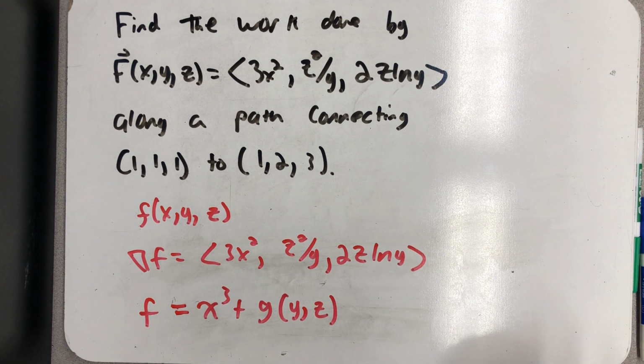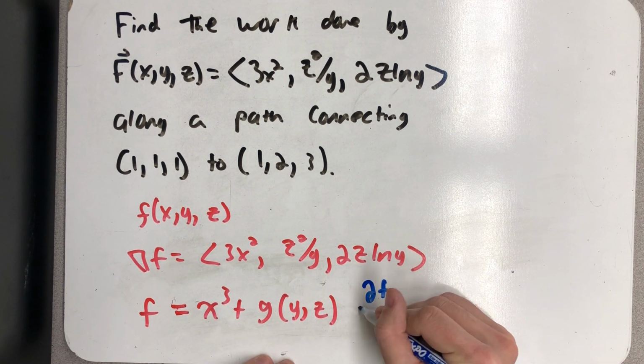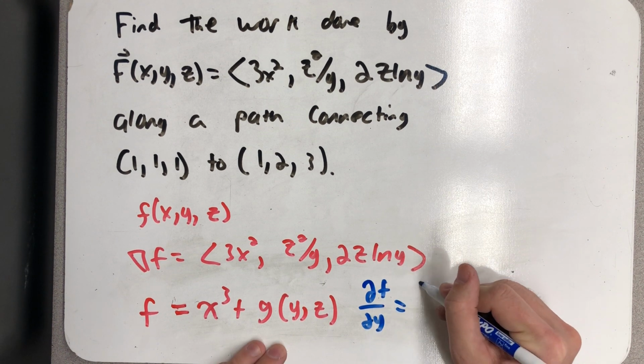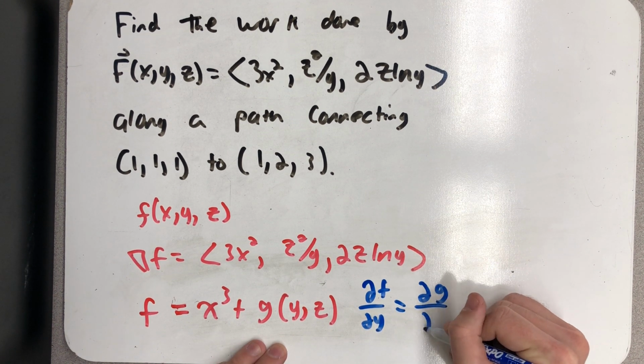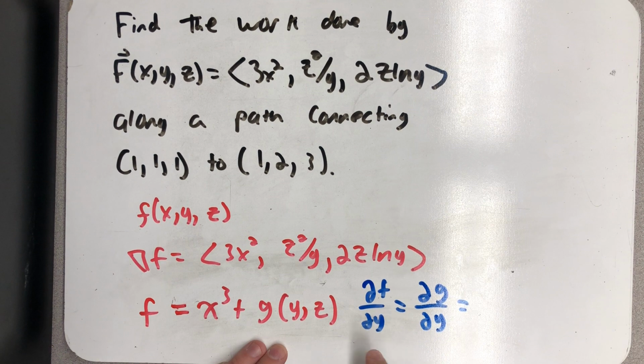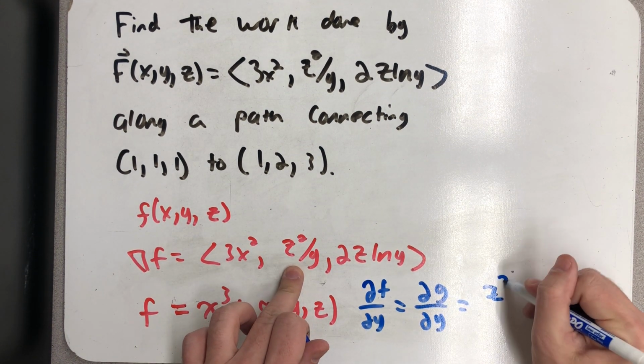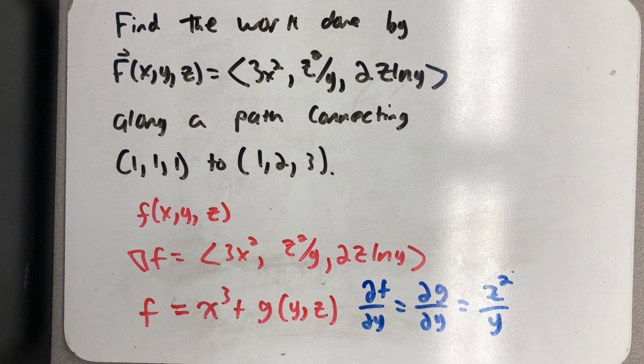So now let's take a partial with respect to y. Well, this first part would go away, and I would just see the partial of g with respect to y. Well, that would be this part. So the partial of g with respect to y is z squared over y. So to find g, all I need to do now is integrate this with respect to y.